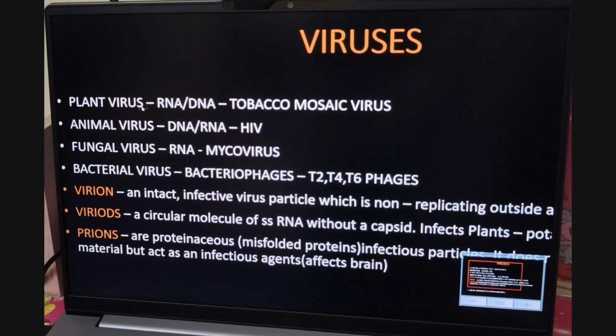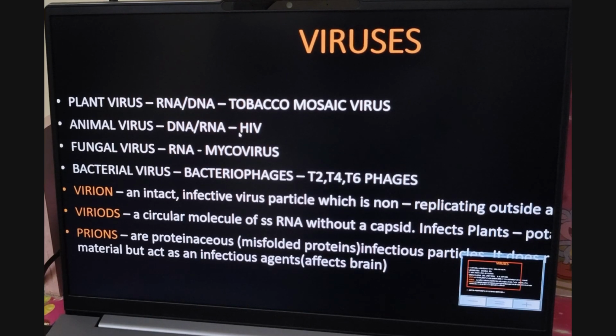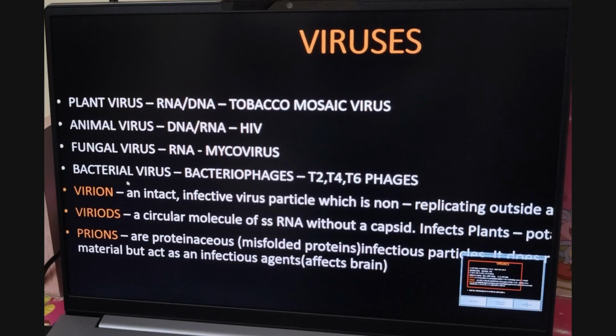Coming to animal virus, which carries either DNA or RNA. Mostly DNA, sometimes RNA. One example I showed you, HIV. Then fungal virus mostly carries RNA, called mycovirus. Myco meaning fungi. Then bacterial virus, any virus that feeds on bacteria, you call it bacteriophages. Examples are T2, T4, T6, which are given in your textbook page number 20. When you see the structure, it exactly looks like an insect, carrying head, collar, sheath and tail fibers.